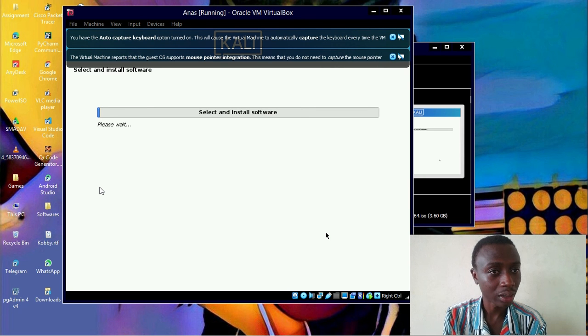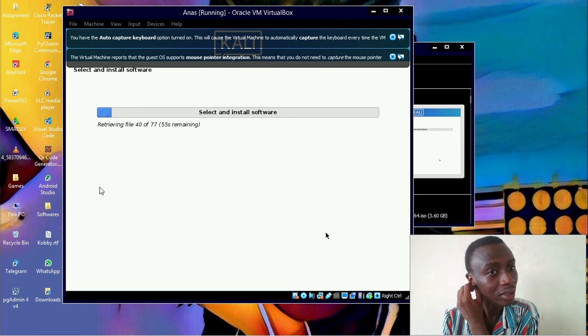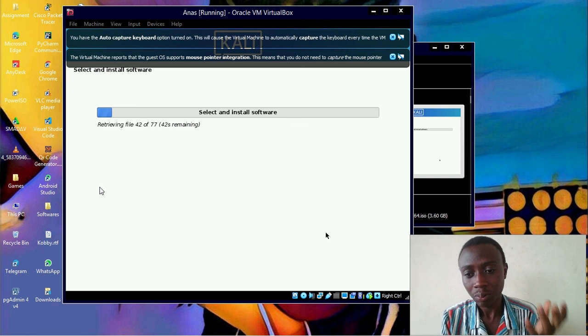Now it is installing what? Select and install software. Okay, so the Kali Linux operating system comes with a bunch of softwares. That is why it is very suitable in hacking or penetration testing. So when I'm done, I can even show you some of the softwares that it downloaded for us automatically, and those softwares are used when testing for penetrations.